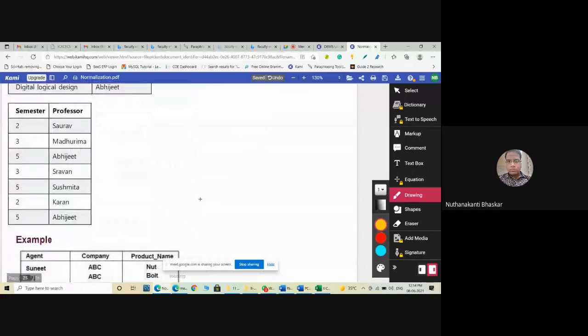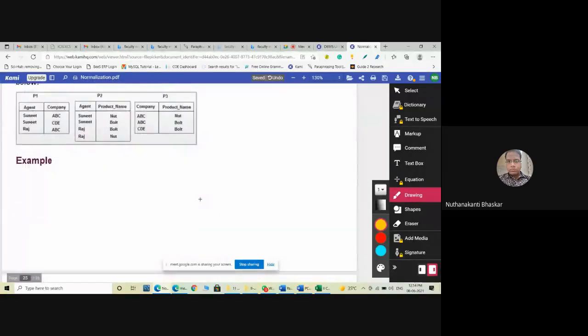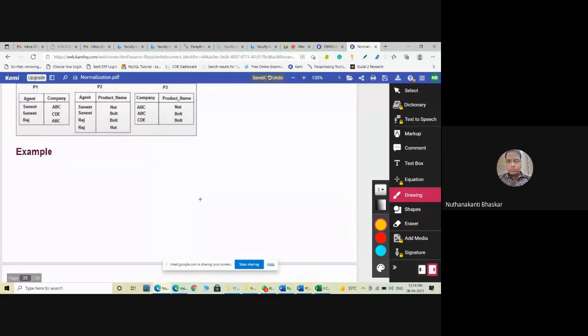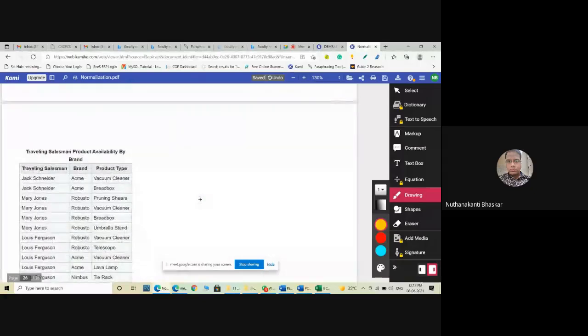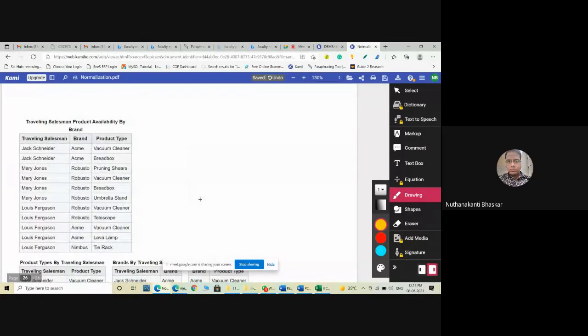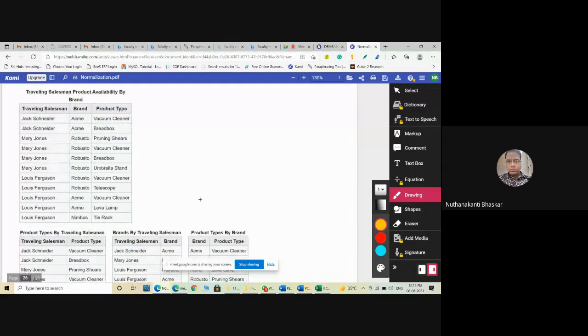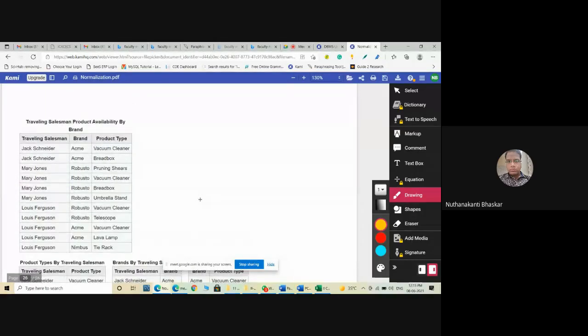Yeah. You know, the same story. That's why I don't want to give a few more examples. This last example, I already told you, is the Wikipedia example. I'm discussing it every time because in industry people ask such things. Again, the same: traveling salesman, product availability by brand. So this is a real-time example. The traveling salesman, brand and product type.